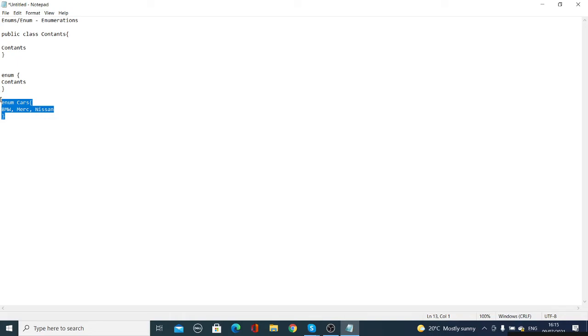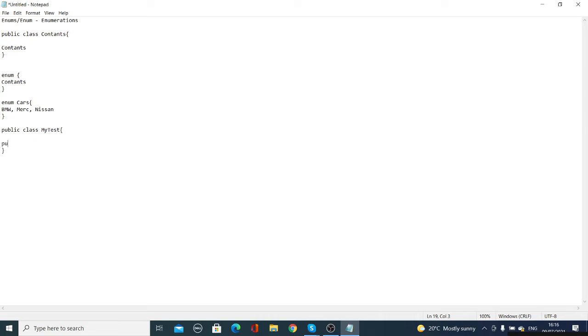So if you want to use it, how can you use it? If you want to use this enum in any Java class, then you can define a public class, and you can name it something like MyTest. This is your class. Whenever you have a Java class, what do you need to have? Do you remember? Yeah, the main method.